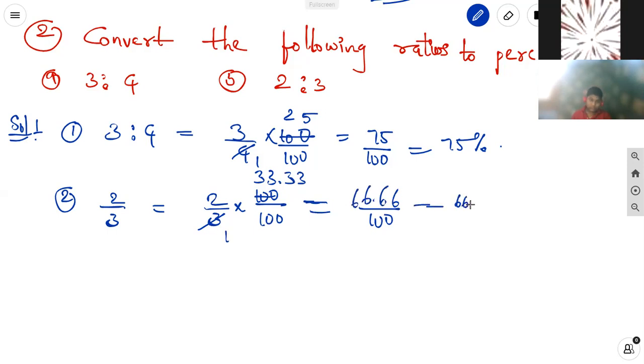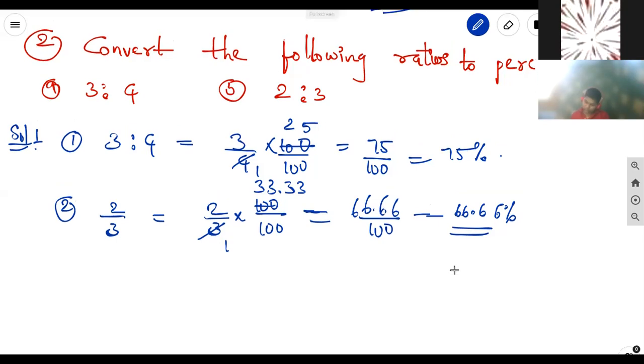That is nothing but 66.66%. It's a continuation, non-terminating. For percentage, we just multiply and divide with 100. The division by 100 goes to percentage.